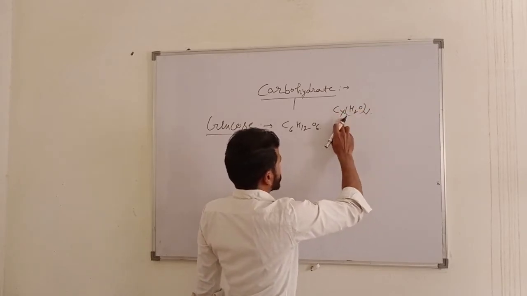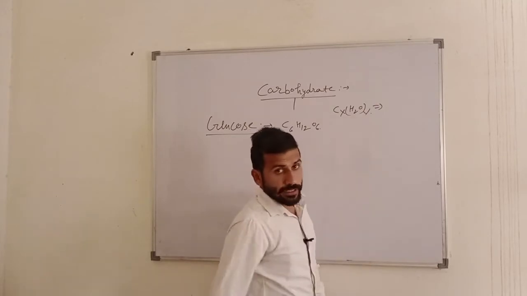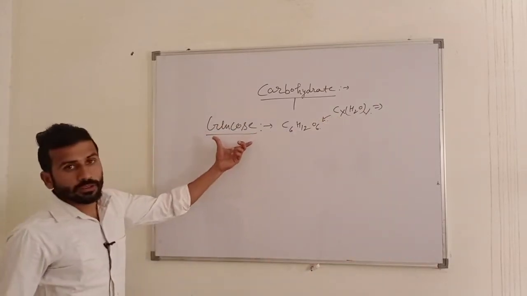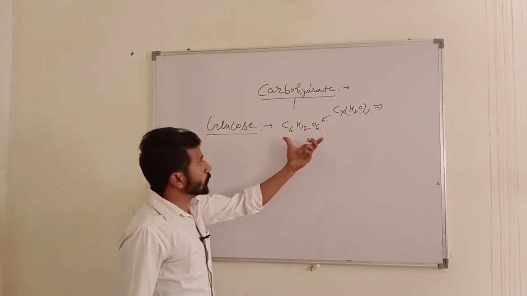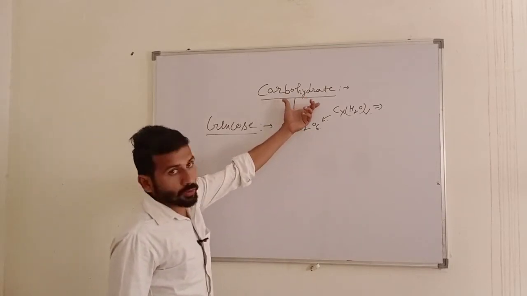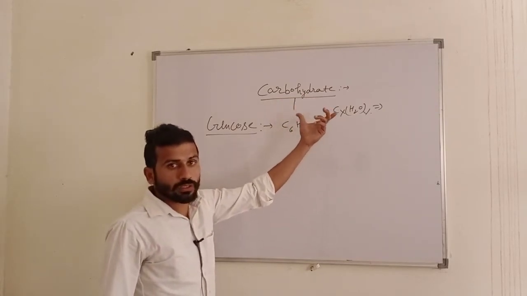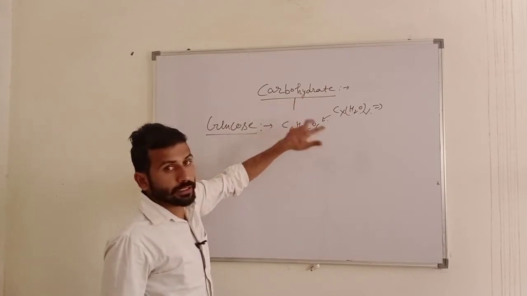If we put x and y as 6, then this is the formula of glucose. Now we plot the structure. If we plot the structure of each carbohydrate, that is glucose, fructose, maltose, lactose, etc., then the structure is divided in three categories.